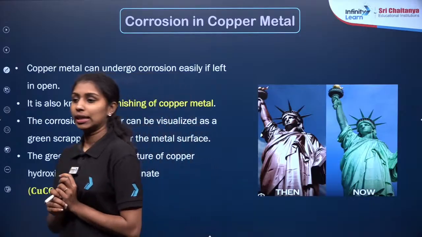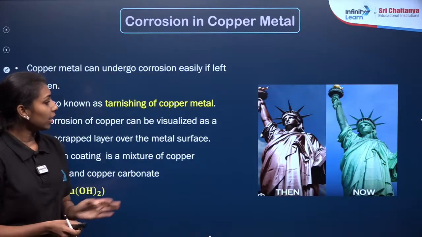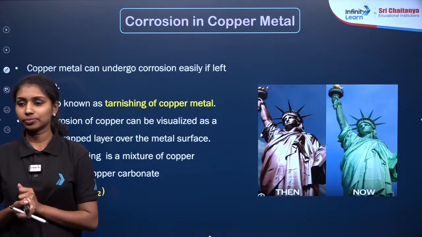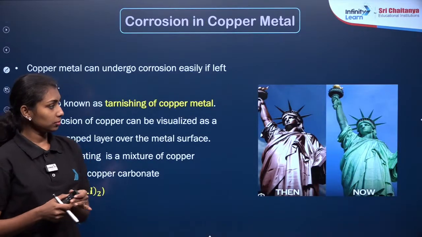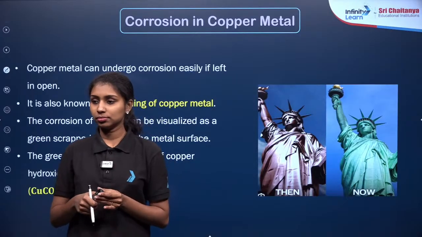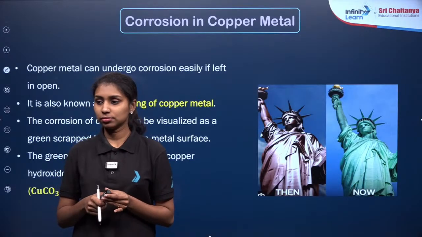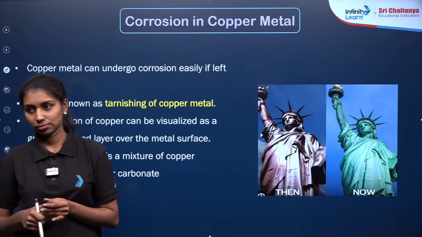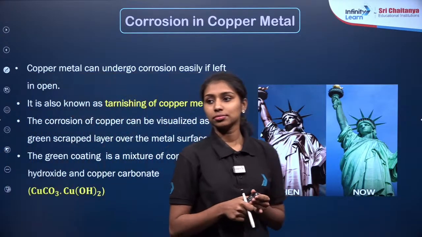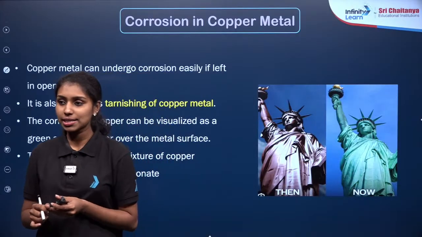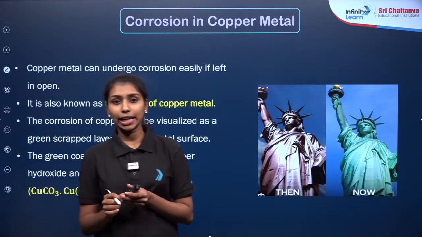Now, these are the examples of corrosion here. So, what are you observing in this image? Arush, you are asking about the rusting of iron, right?